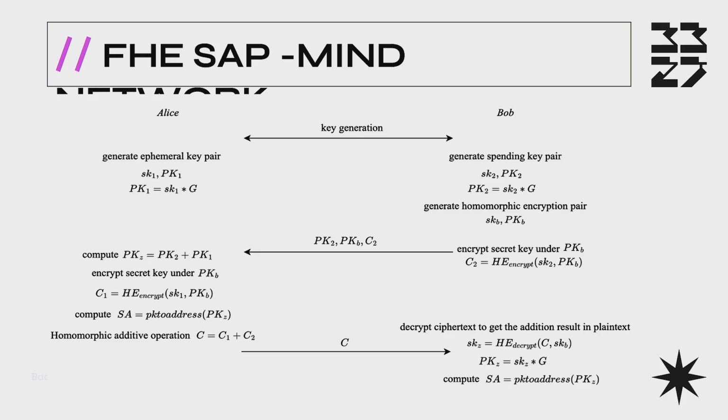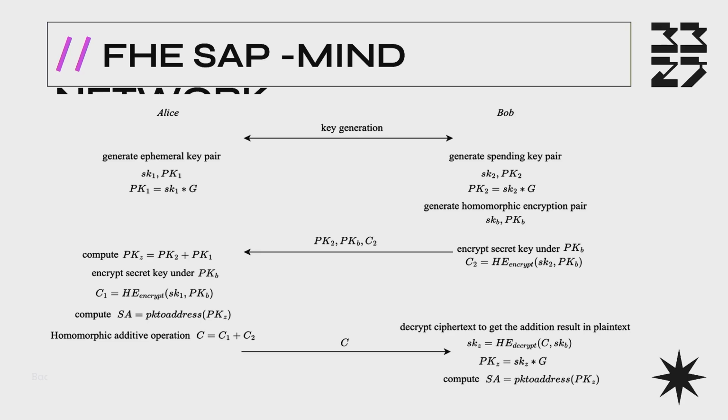This is interesting. And then they perform fully homomorphic encryption in order for Bob to calculate the secret key for this new stealth address. Okay. Here we have some different kinds of keys, and we use fully homomorphic encryption, and Bob obtains the secret key for his new address. Okay.